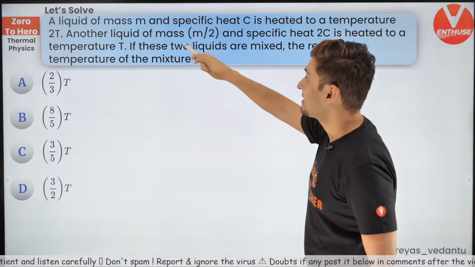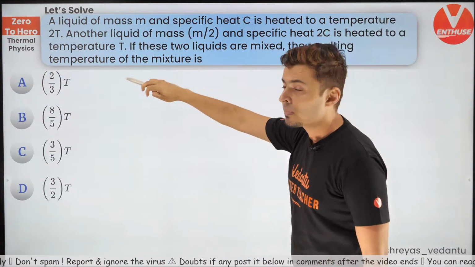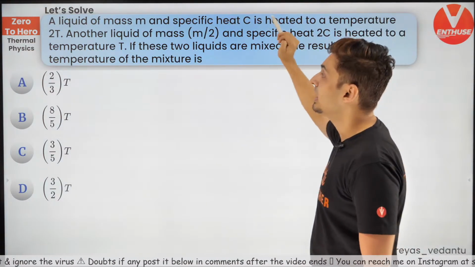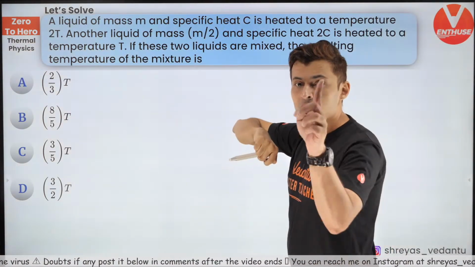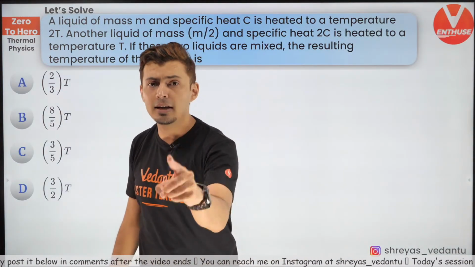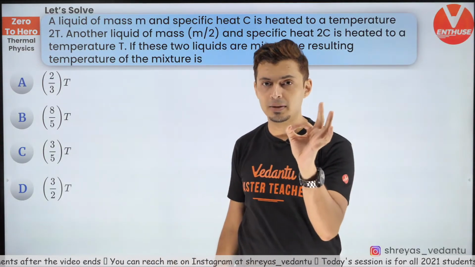And there is mass m, specific heat is also given, temperature is also given. Another liquid, different mass, different specific heat and different temperature. So think, what will be the final temperature of the mixture? Standard important question which is a high probability question.